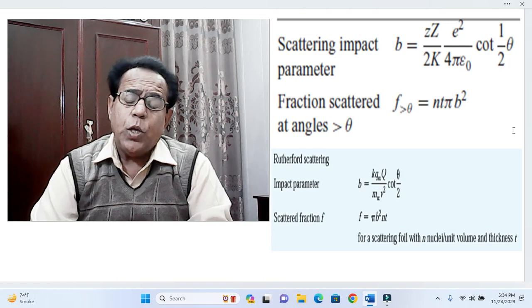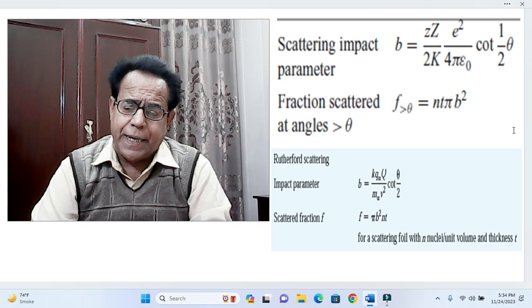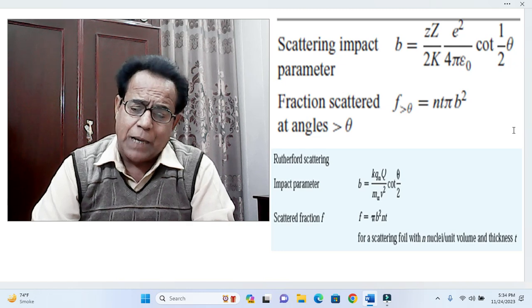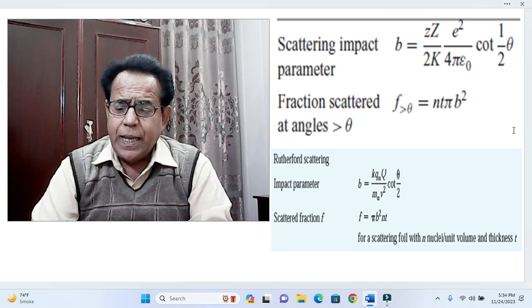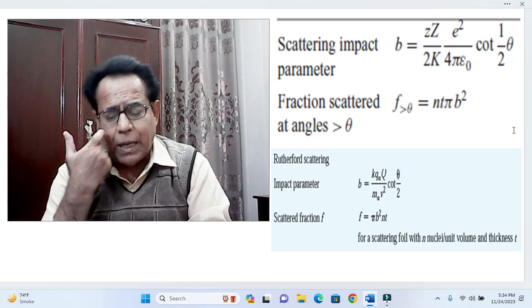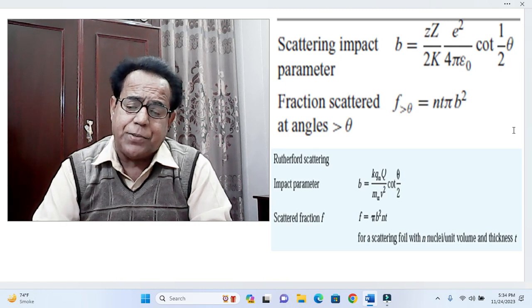Moreover, in the first snapshot kinetic energy is denoted by capital K, while in second snapshot kinetic energy is denoted by m v square, where m is mass of alpha particle and alpha is written as a subscript of m.